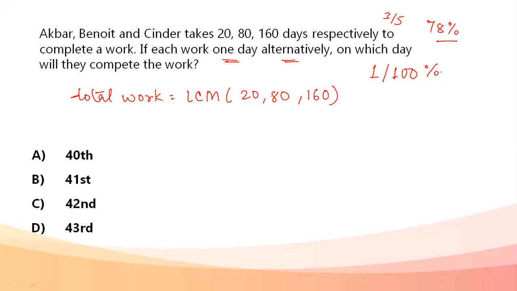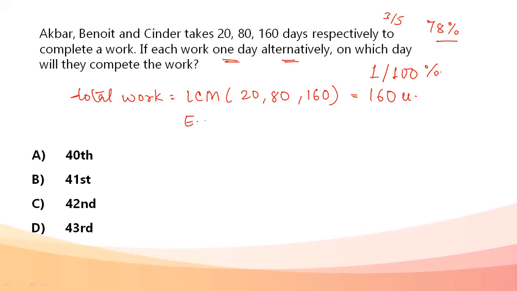So taking the LCM of 20, 80, and 160, it comes out to be 160 units. So either they are doing one complete work or they are doing 160 units of work, it is nothing different. After this, I'm going to find out the efficiencies of the three people.